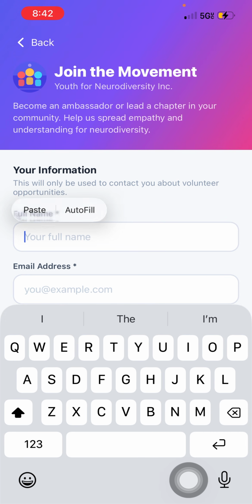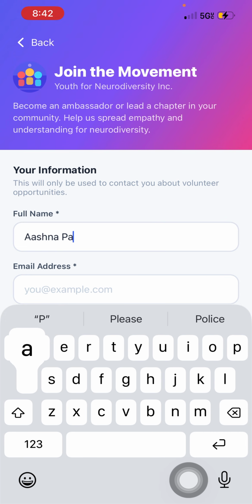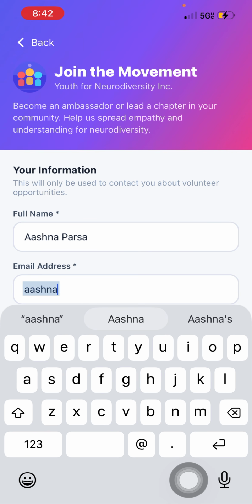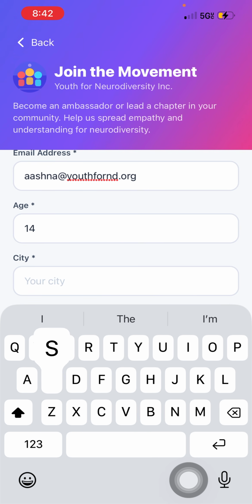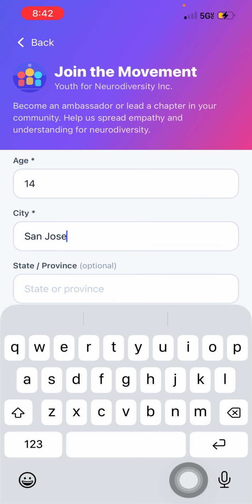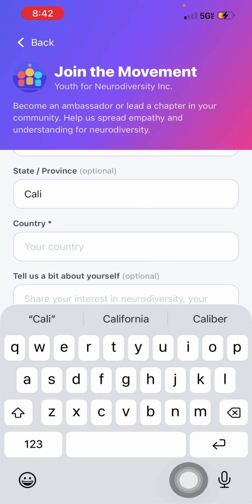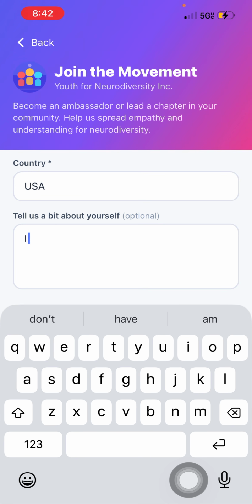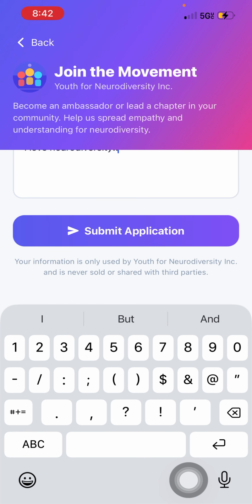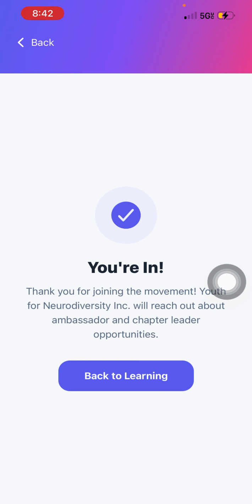So I can fill it out really quickly here because it's a very simple form. Aashna at youthfornd.org. Just put in your name, your city, your state, your country, and just a little bit about yourself. So I love neurodiversity. And if I just submit my application, then we've received it on the back end, and then I can go